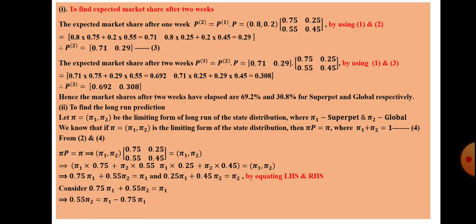Keeping pi 2 on one side and retaining pi 1 on the other side, we get pi 1 minus 0.75 pi 1. Grouping pi 1, we get 0.55 pi 2 equal to 0.25 pi 1. That is equation number 5. We know pi 1 plus pi 2 equals 1, so pi 2 equals 1 minus pi 1, that is equation number 6. Comparing 5 and 6, we get 0.55 into 1 minus pi 1 equal to 0.25 pi 1.